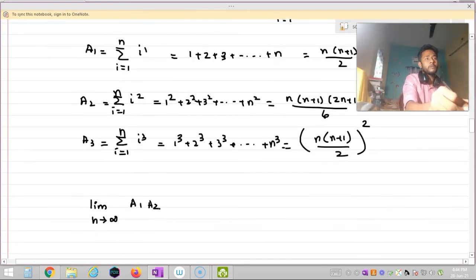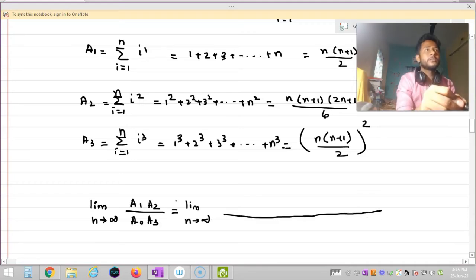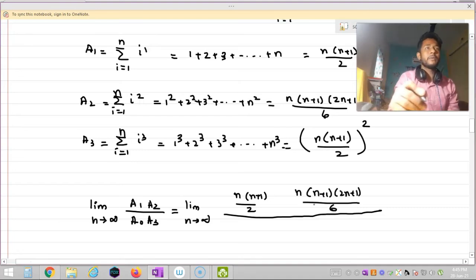a1 a2 by a0 a3. So this is nothing but limit n tends to infinity. I am drawing the division line. Now I am going to put the value of a1. You can see the value of a1 is n into n plus 1 by 2. The value of a2 is n into n plus 1 into 2n plus 1 by 6. The value of a0 is n.